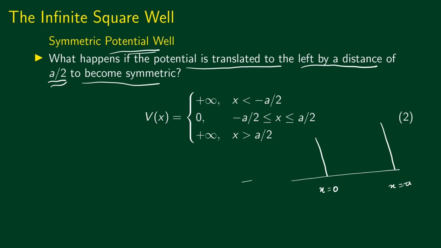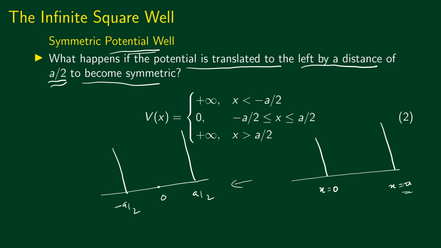We could make this symmetric by shifting this potential towards the left by a by 2. The wall at 0 shifts to x equal to minus a by 2, the wall at a shifts to x equal to a by 2, and 0 is in the middle. Now this is symmetric about x equal to 0.